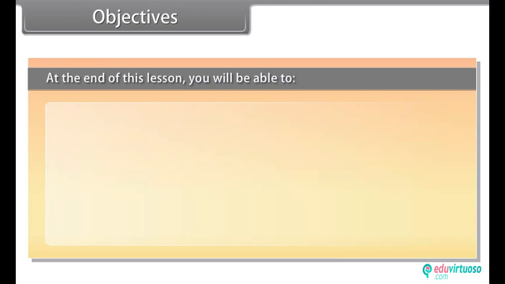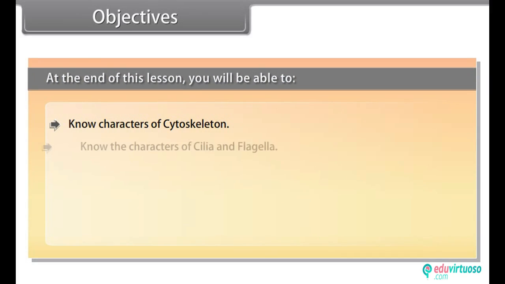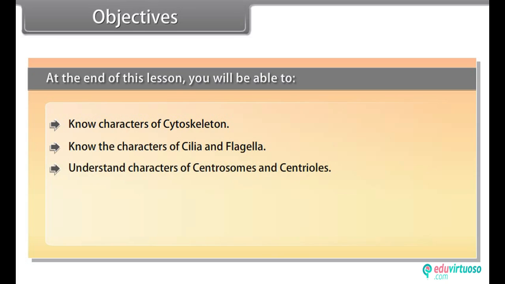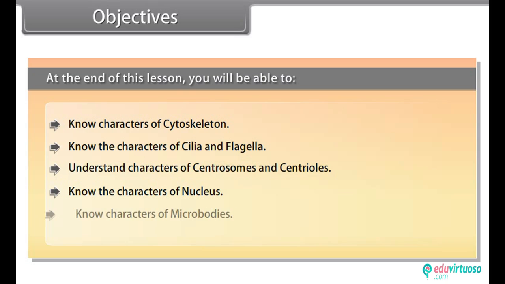Objectives. At the end of this lesson, you will be able to know characters of cytoskeleton, know the characters of cilia and flagella, understand characters of centrosomes and centrioles, know the characters of nucleus, know characters of microbodies. Characters of cytoskeleton.